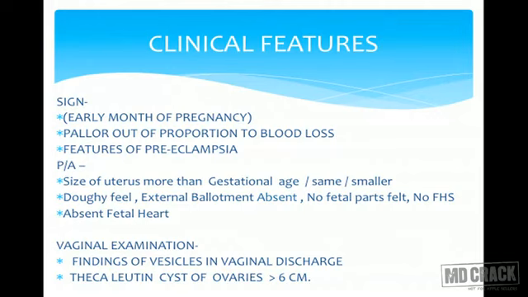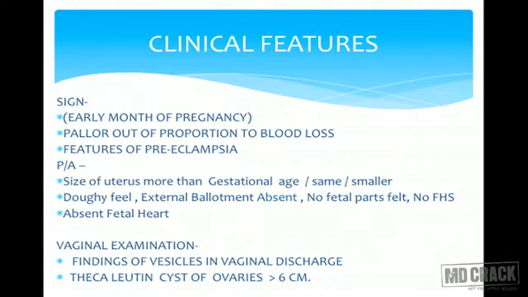Per abdomen, the size of the uterus would be either more than the gestational age or smaller, or it can be the same. But the feel would be doughy. You will not feel any fetal part inside. External ballottement will be absent. No fetal heart would be heard. So all these clinical findings will suggest that we are dealing with an abnormal pregnancy, and that can be vesicular mole.